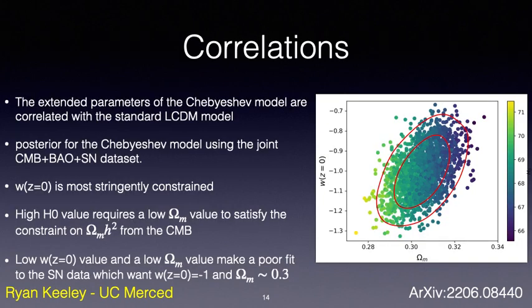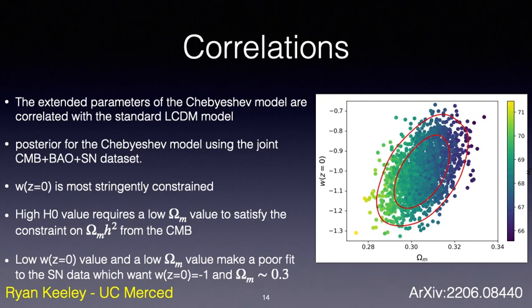Okay, so now I want to discuss why lower redshift solutions to the H0 tension are insufficient and seek to develop intuition about what features a successful solution to the H0 tension would satisfy. Any proposed solution to the H0 tension is a prediction that the proposed extended parameters are correlated with a high H0 value. So here we see how the extended parameters of the Chebyshev model are correlated with the standard lambda CDM model.